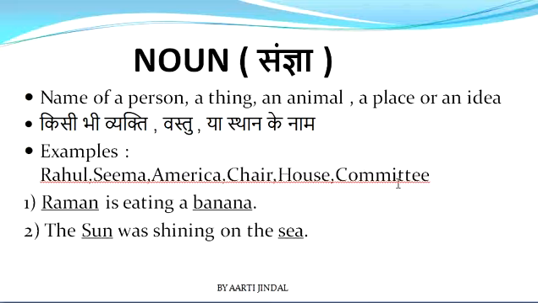Let us discuss this with the help of 2 more examples in sentence form. First one is, Raman is eating a banana. Over here we are having 2 different nouns. First is Raman and the second one is banana, as both of these are nouns. In the second sentence, the sun was shining on the sea. So we are having 2 nouns over here also. First one is sun and the second one is sea.